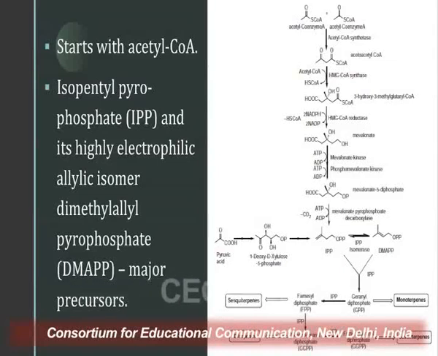phosphorylation to give rise to mevalonate 5-diphosphate, which further undergoes a decarboxylation reaction with the help of mevalonate pyrophosphate decarboxylase to give rise to the first precursor of the terpenoids, known as isopentenyl pyrophosphate or IPP, which can get converted into its isomer, dimethylallyl pyrophosphate, that is DMAPP.